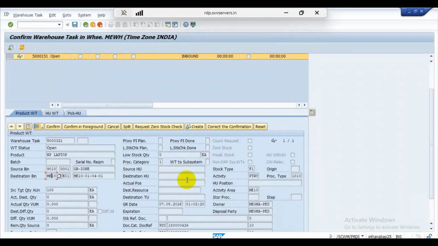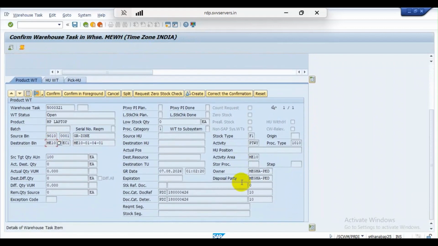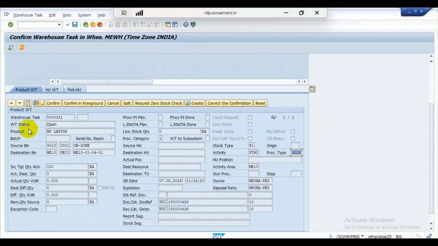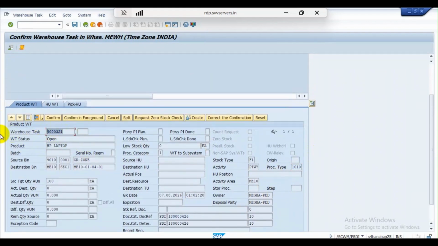So now the warehouse task is open, and here you can see the source bin and destination bin, stock type is F1, and owner, disposal party, activity area, inbound delivery number, unit of measure, and first process type. The product is HP laptop, warehouse task.